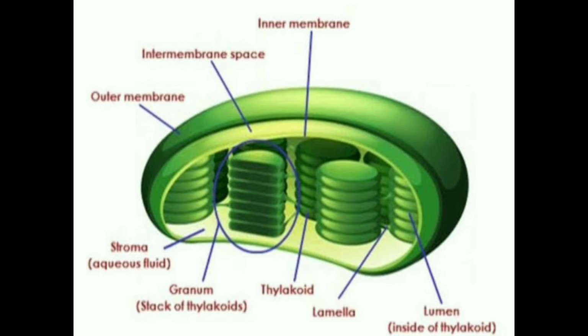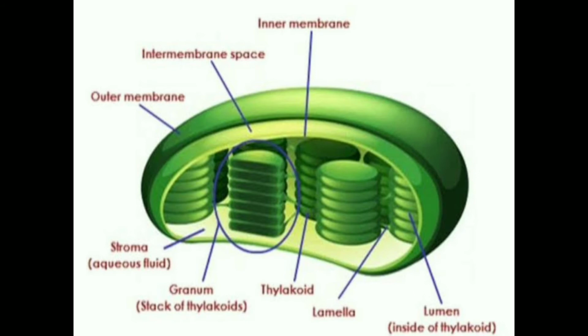First, we'll discuss the leucoplast. The term leucoplast is derived from the Greek word leuko, which means white, and plasta means living. So, they are the colorless plastids. The main function of the leucoplast is to store carbohydrates, lipids, and proteins.